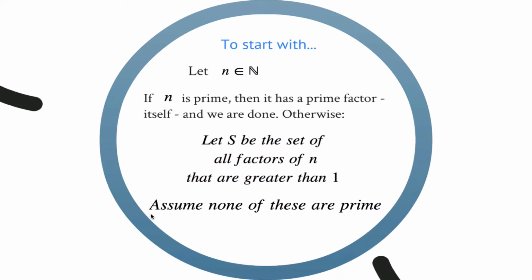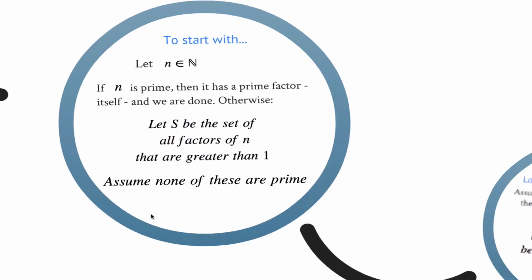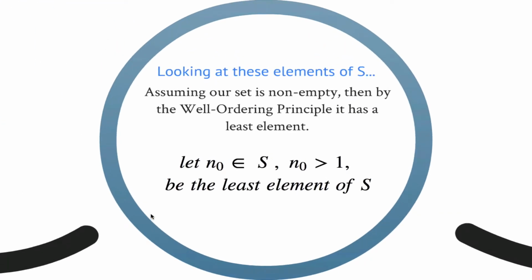Our next step is to assume that none of these factors are prime. If we can contradict this, then we have shown that every natural number must have a prime factor. So, we look at the elements of S. We now use the well-ordering principle. If our set S is non-empty, and it is a set of natural numbers, then it must have a least element.